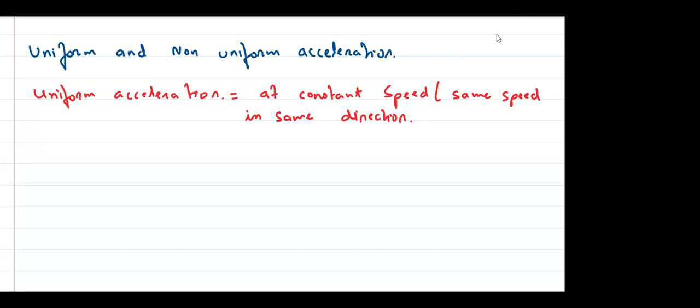Sir. Right? It does not mean that velocity is zero, or that speed is zero. ठीक है? It just means that it will remain the same, है ना? Okay?